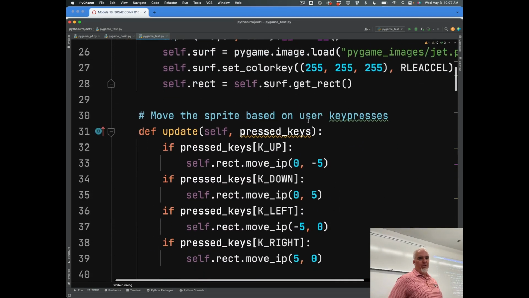But I encourage you to play around and see what other things you can change. Can you put a title up? Can you keep score? Can you figure out how to keep a score based on how long the user has lived on the screen? Can you save the scores? Make me do a high score list or something. Like, what can you do to make this game your own?